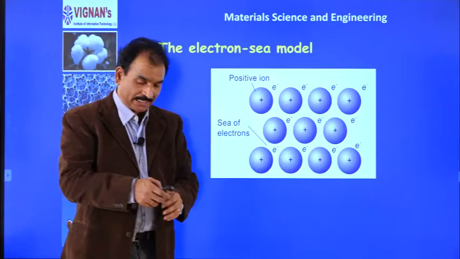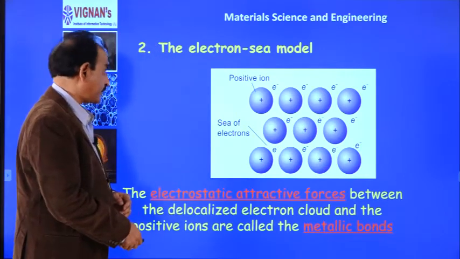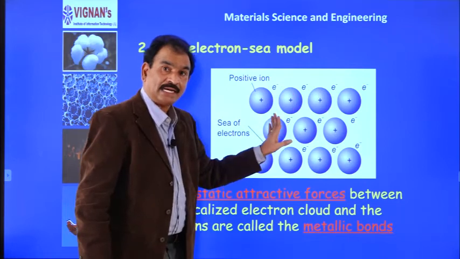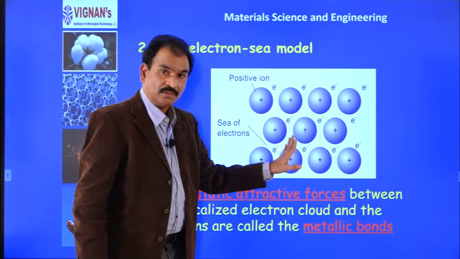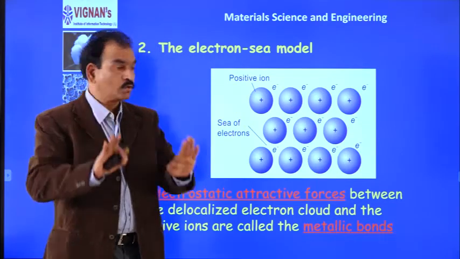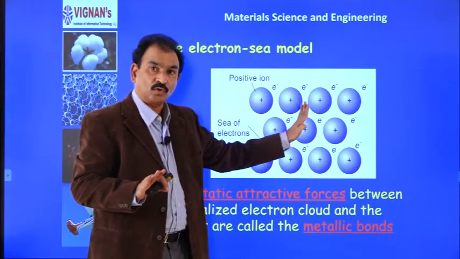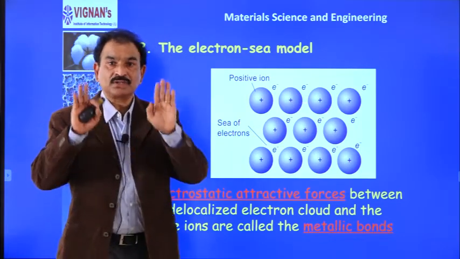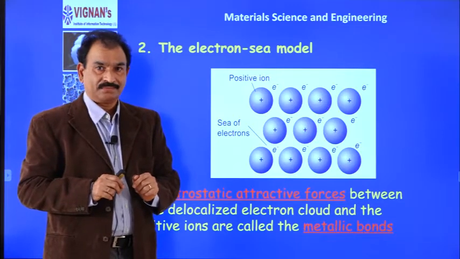So, every metal consists of positive ion core and negatively charged electron cloud. These are two opposite charges, as you know very well. When two opposite charges are closely held together, there is electrostatic force of attraction.